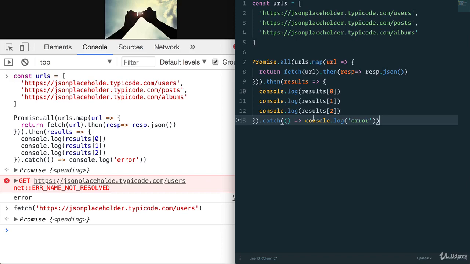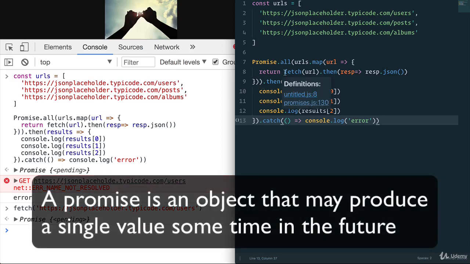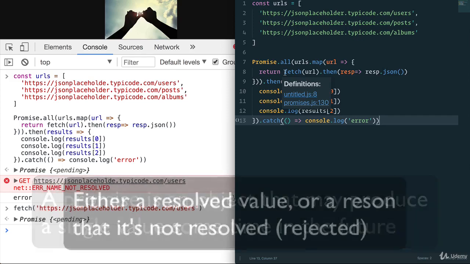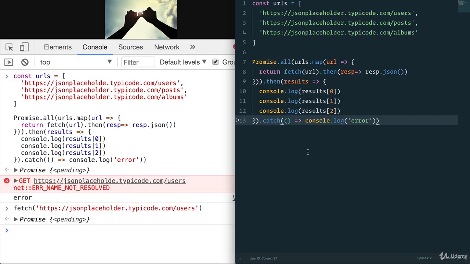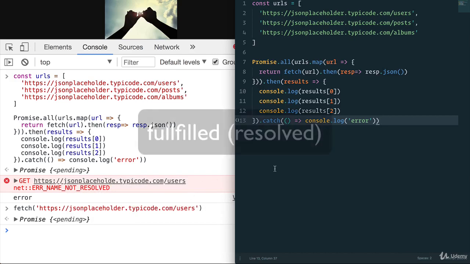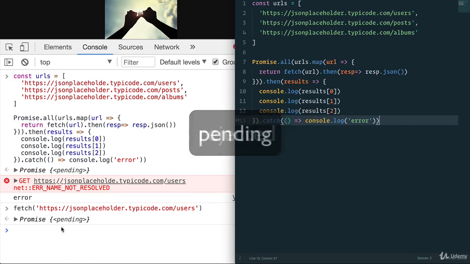So again, let's remember what we started with. A promise is an object that may produce a single value sometime in the future, either resolved or rejected, with a reason why it was rejected. And a promise may be in one of three possible states. It can be fulfilled, rejected, or pending.